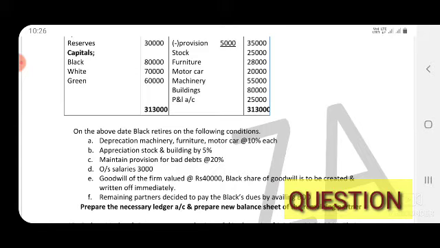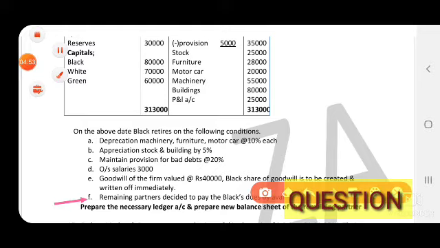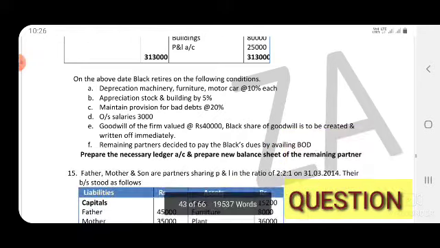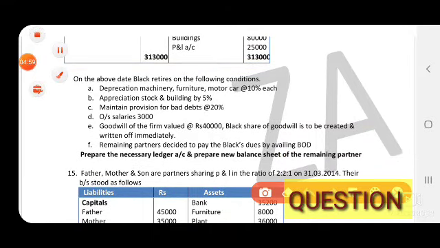Now, the remaining partners settle the amount by availing a bank overdraft, BOD. That is, the remaining partners decided to pay Black's dues by availing a BOD.